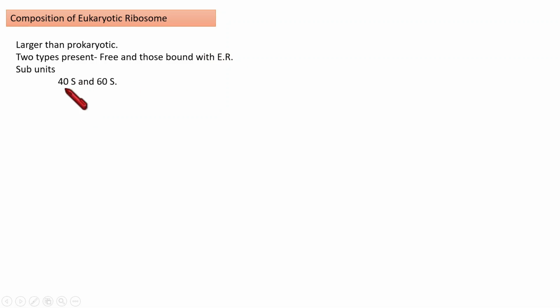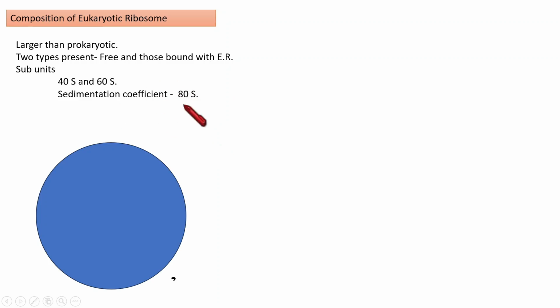Then regarding the composition of the eukaryotic ribosome, here it is larger than in prokaryotes. Two types are present: those that are found free in the cytoplasm as well as those found attached to the endoplasmic reticulum. The subunits are 40S and 60S, and its sedimentation coefficient in assembled form is 80S.